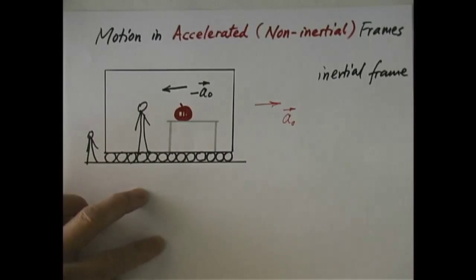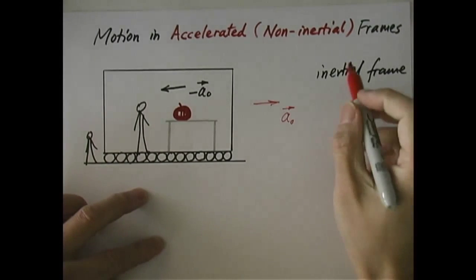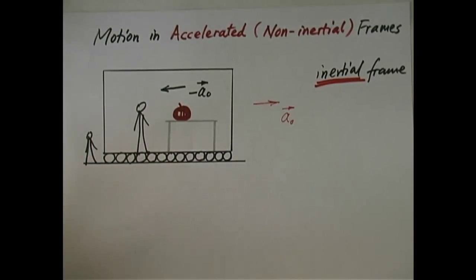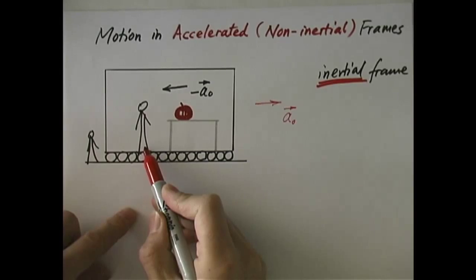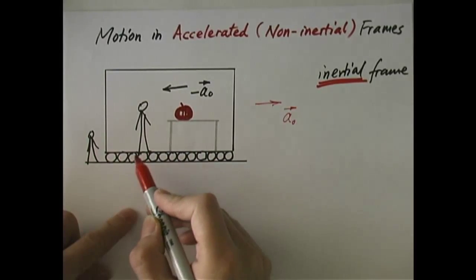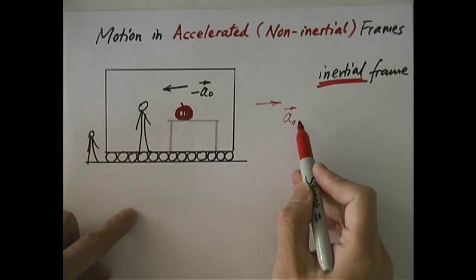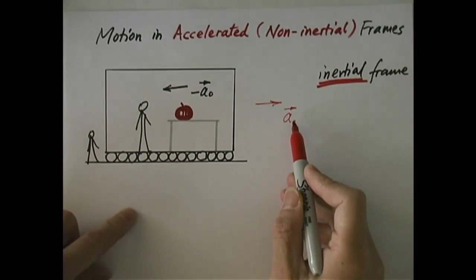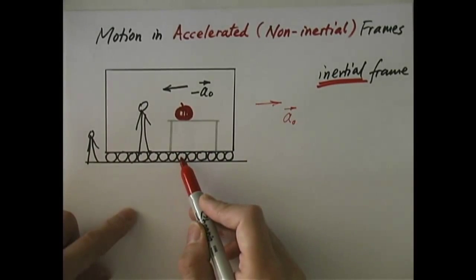So basically, this is telling us Newton's second law is valid only in an inertial frame, which itself is undergoing no acceleration. From that person's point of view, that person sees Newton's second law is not valid anymore. And the reason is because he is in an accelerated frame along with the railroad car, which is accelerating forward at an acceleration of A0. That is why he would find Newton's second law not to be valid.